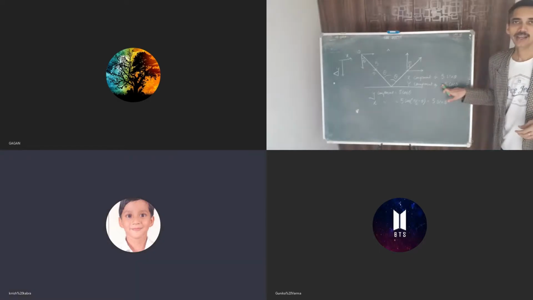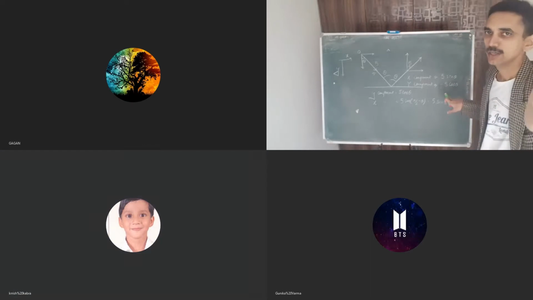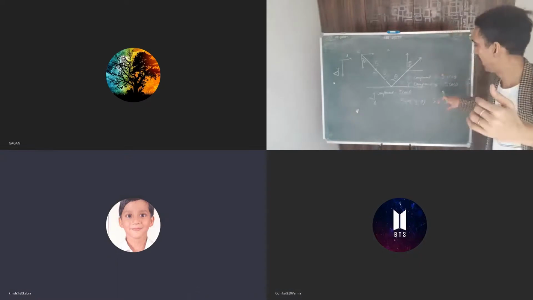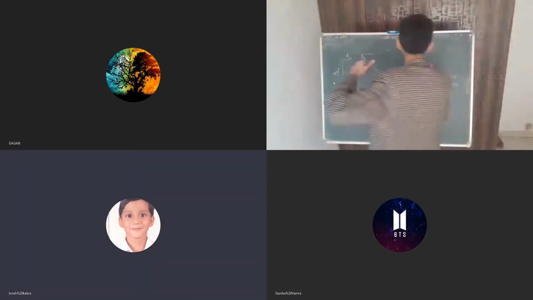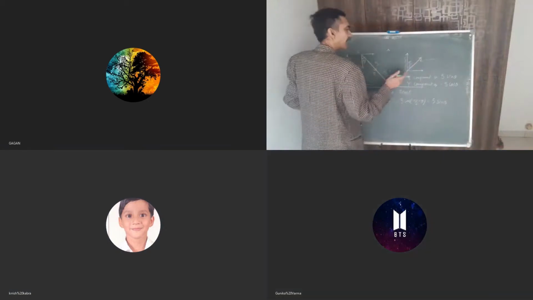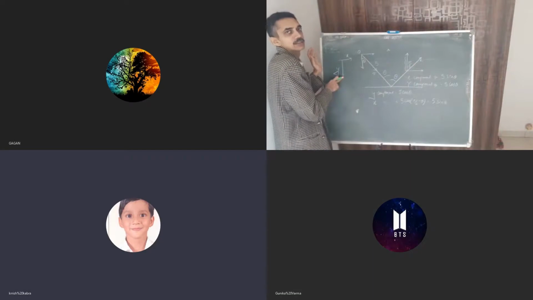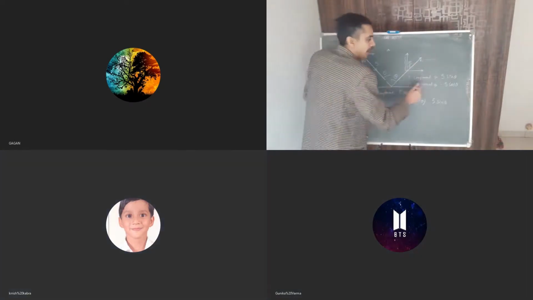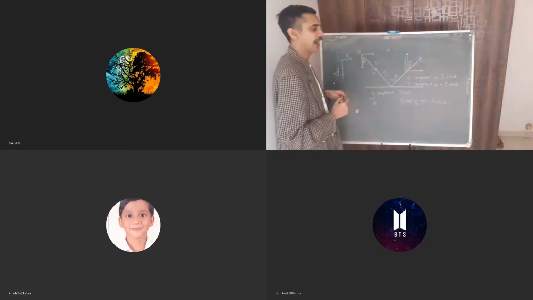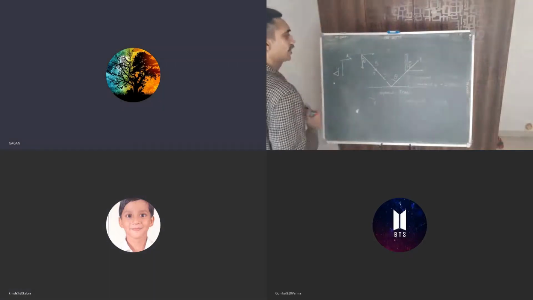Getting it? Krishna and Monica, getting it or not? If I throw light perpendicular to this vector, I get the shadow length on this axis, and this axis is opposite to the direction I have taken y to be positive. So what will it be? Minus. So minus of 5 cos theta. Very good, Gagan.